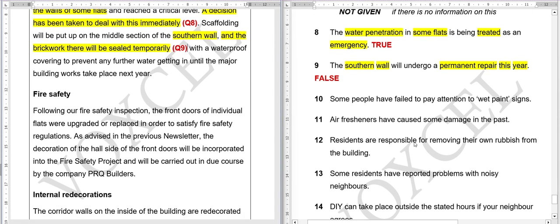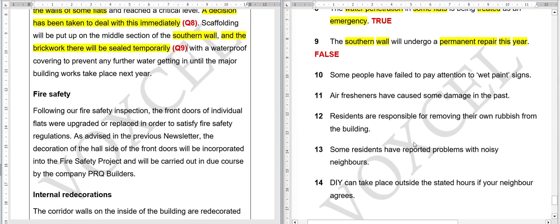Moving on to the 10th question. Some people have failed to pay attention to wet paint signs. Alright, so this is our keyword here, wet paint signs. If some people have failed to pay attention to these signs, the answer will be true. But if all have paid attention to these signs, or if all failed to pay attention, not some but all, we will say false.